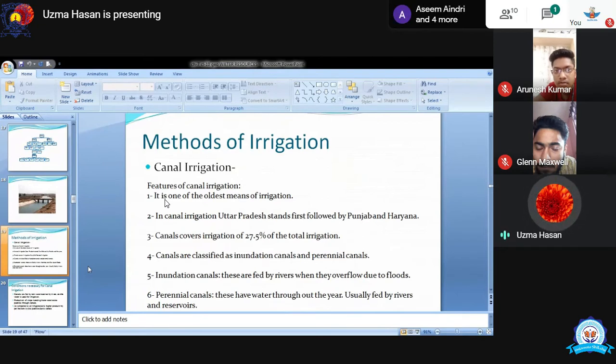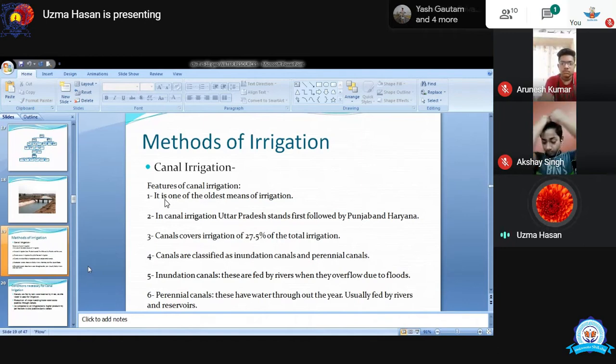Next is the method of irrigation. Number one is canal irrigation. What are the features of canal irrigation? It is the oldest means, and in Punjab, Uttar Pradesh and Haryana, canal irrigation is very popular because we have rivers which are always filled with water. The rivers originate from the top of the Himalayan mountains and are always filled with water. That's why in these three regions canal irrigation is very popular, and 27.5% of total irrigation is covered by canals.